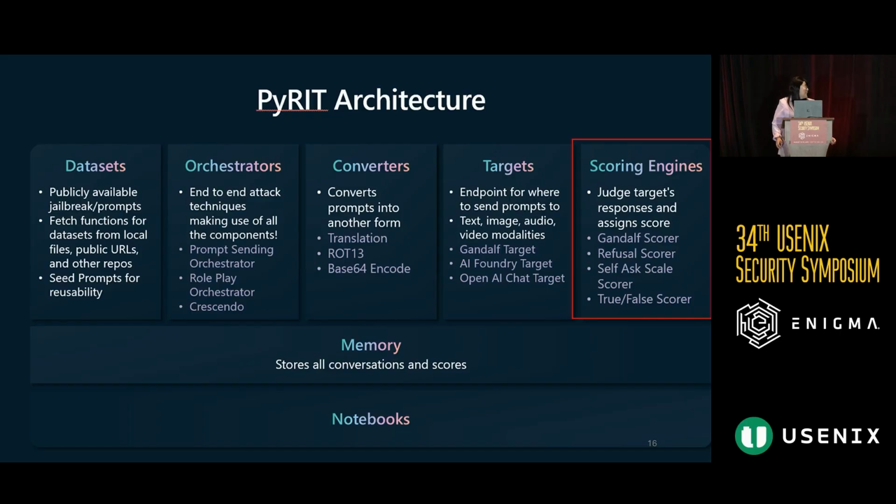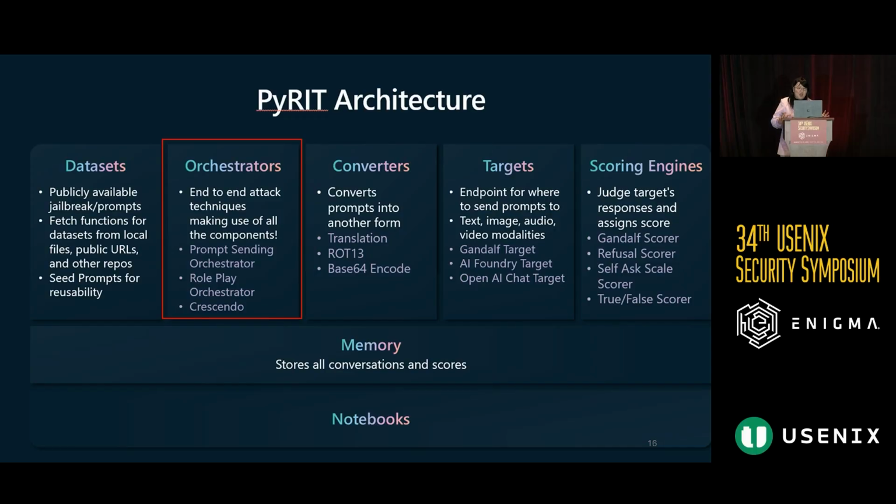What will happen is you can configure what you're looking for with the score and define what you think is harmful when you're running this experiment. Then you'll get from the scoring engine both the response from the target and an evaluation of whether or not it was considered harmful, and also an explanation as to why it assigned the score that it assigned. And lastly, all of these pieces fold into the orchestrator, and this is the actual end-to-end automated attack.